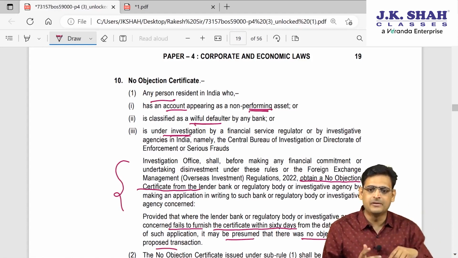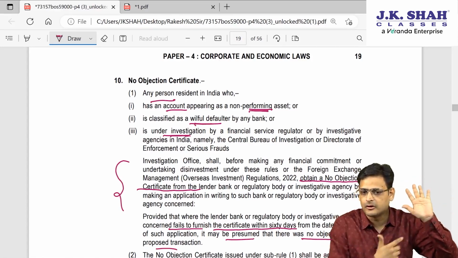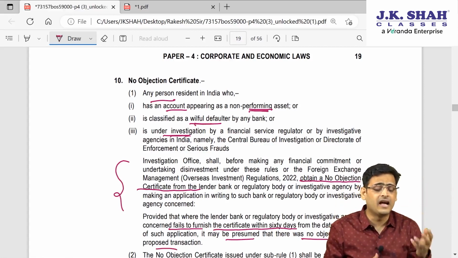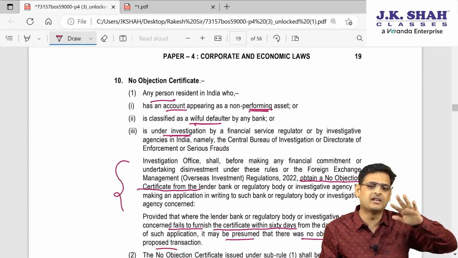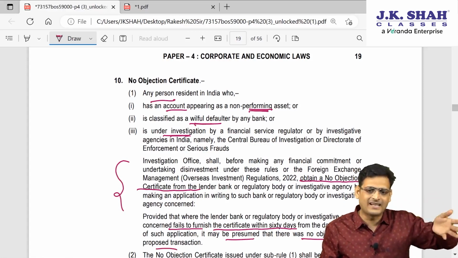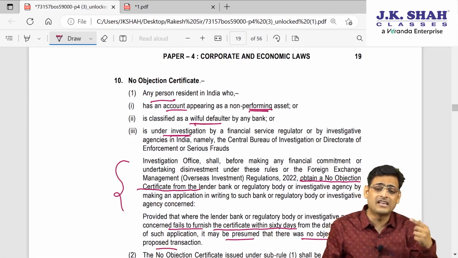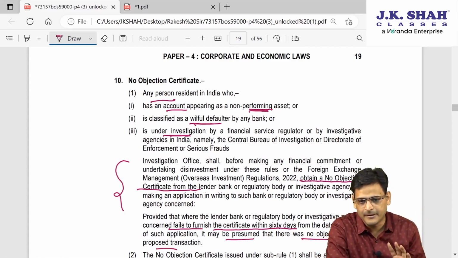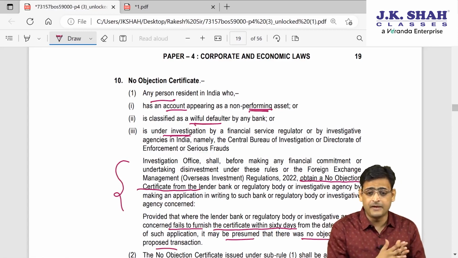So X Limited will appear as an NPA in the books. X Limited has been classified as NPA. Are you understanding?